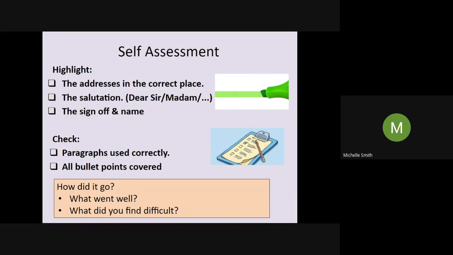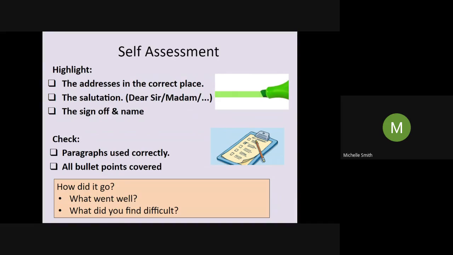Once you've done that, you should be able to answer those last 2 questions. How did it go? So can you write down one thing that you think went really well? And can you write down one thing that you found quite difficult today? Perhaps the things that went well, maybe you're really confident with how to lay out a letter now. Maybe you've got a really good imagination, so you gave lots of detail about all those bullet points.